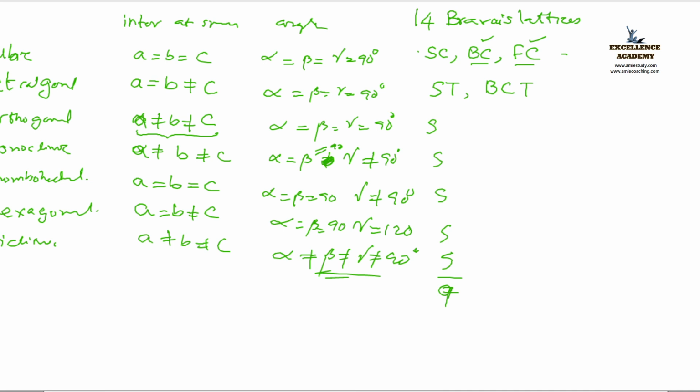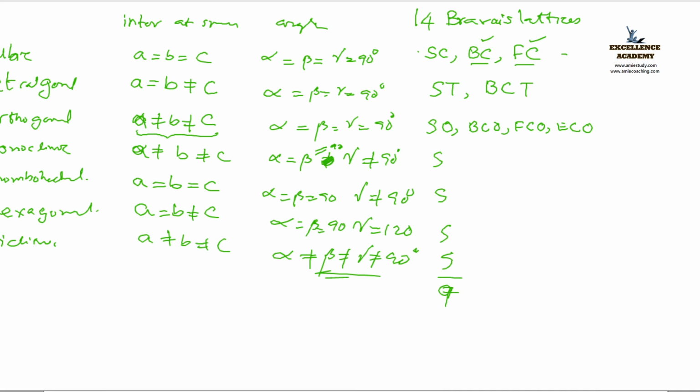That is the next one. Next is for the orthogonal. Simple orthogonal, body centered orthogonal, face centered orthogonal, end centered orthogonal. That means all the 4 are there, isn't it? 3 plus 1, 4 plus 2, 6.